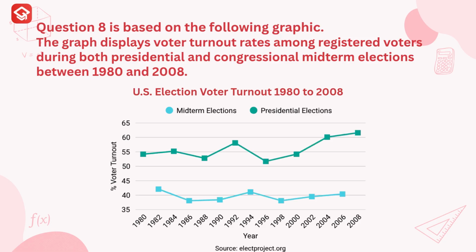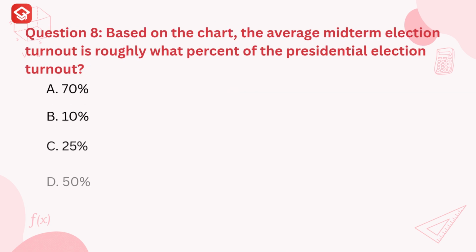Question 8 is based on the following graphic. The graph displays voter turnout rates among registered voters during both presidential and congressional midterm elections between 1980 and 2008. Question 8. Based on the chart, the average midterm election turnout is roughly what percent of the presidential election turnout? A. 70%, B. 10%, C. 55%, D. 50%.